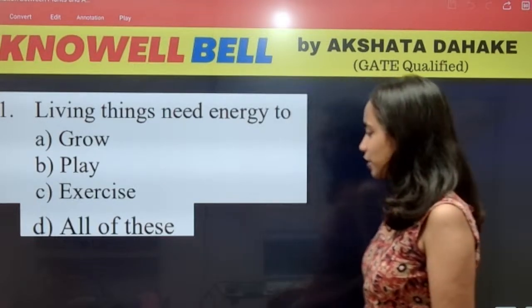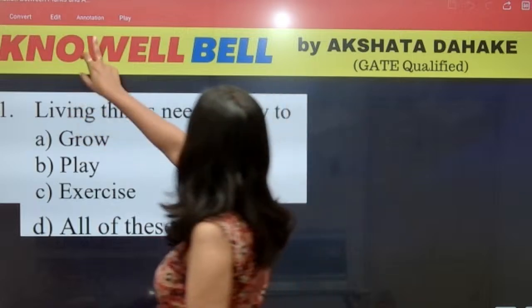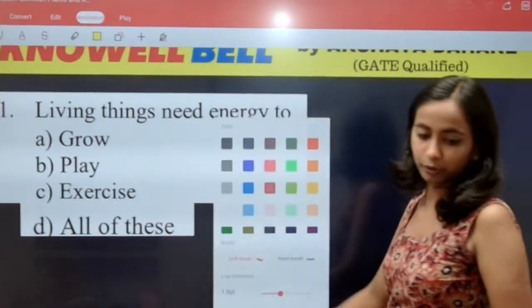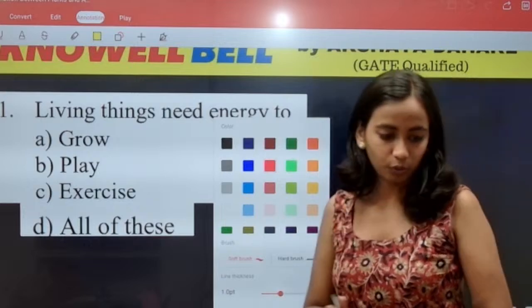Okay, so question number 1, everyone. We have in front of us: living things need energy to live. इसको energy क्यों required होती है? Why do living things